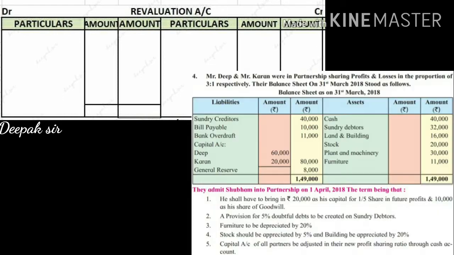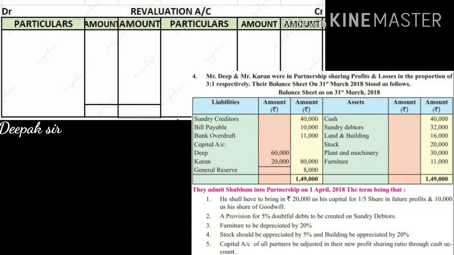Now if you will see this problem, see the adjustments which are given. All these adjustments first we have to tick in your old balance sheet, on whichever account the adjustment is given. For example, the second adjustment is given: a provision for 5% doubtful debts is created on sundry debtors. So doubtful debt means RDD.